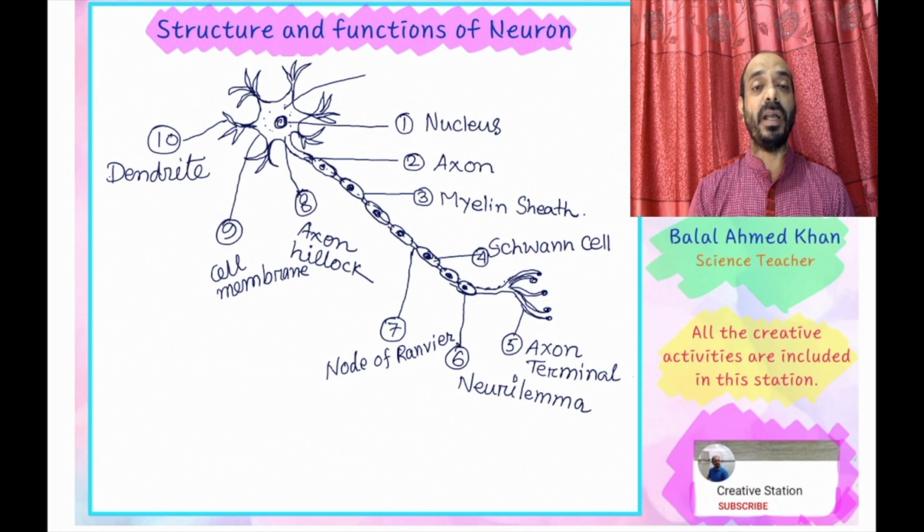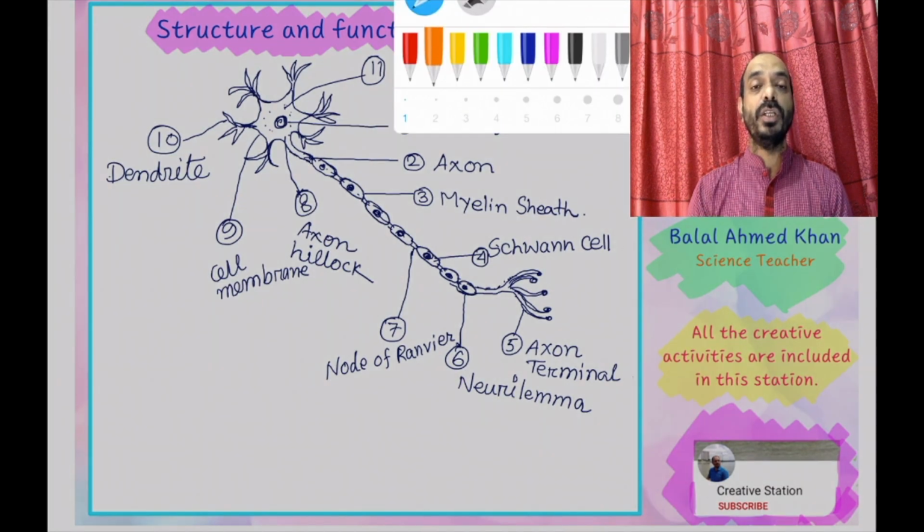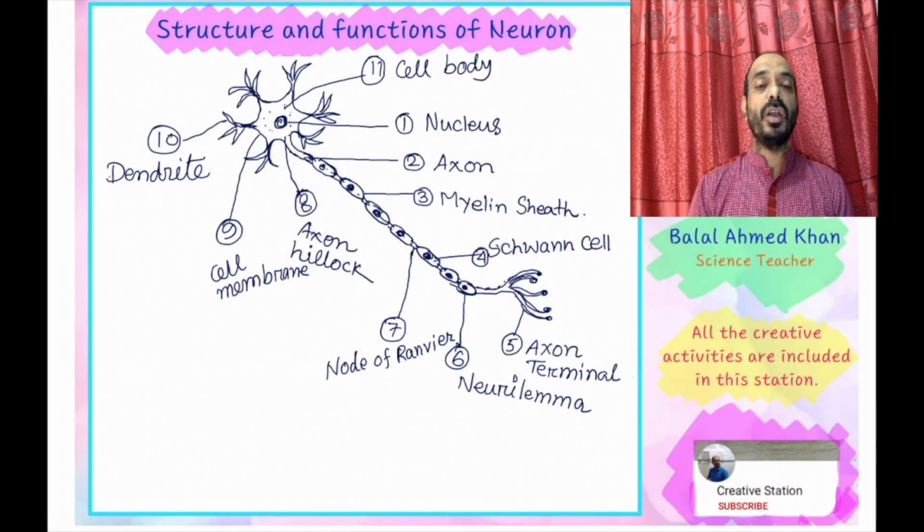And the last part, number 11, is the cell body, the total combining part with the axon hillock, cell membrane, other organelles, nucleus, and dendrites, commonly known as the cell body. So the cell body contains different substances: nucleus, cell organelles, dendrites, cell membrane and so on.